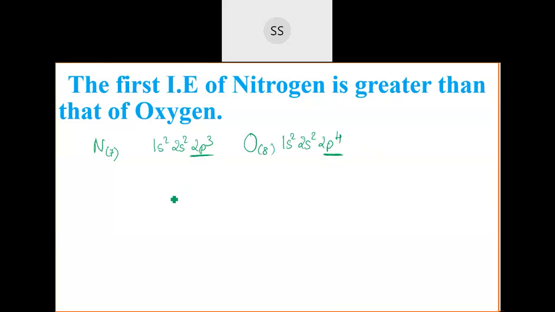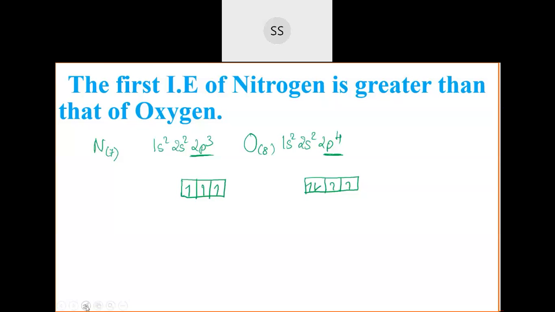So you see whether they are having a stable electronic configuration or not. The p orbital has only 3 divisions in it, so I can put 3 electrons inside this orbital. And if I take the 2p orbital of oxygen, we have 4 electrons: 1, 2, 3 and then 4. So you see which is having a stable electronic configuration among these.